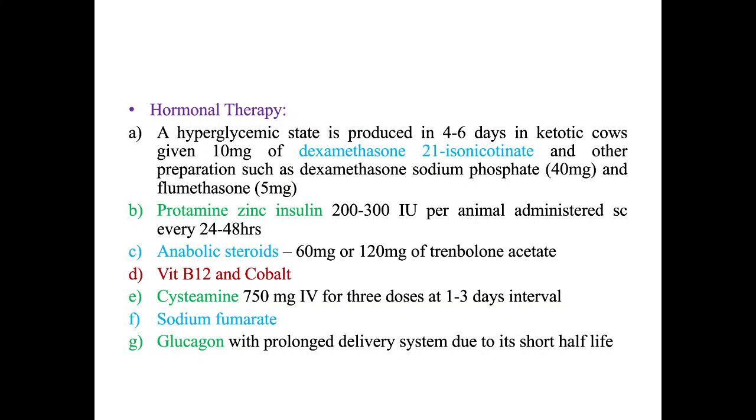Cysteamine can be given. Then sodium fumarate can be given. Then glucagon with a prolonged delivery. Glucagon is known to stimulate gluconeogenesis and increase the glucose level in the blood. But the problem is that glucagon has a very short half-life, so if you want to try it as a treatment, you should have a prolonged delivery system. It should be released continuously for a longer duration, and only then can its level be maintained.